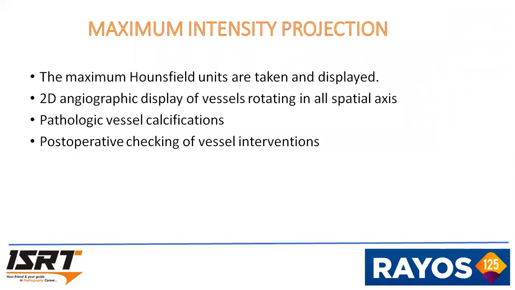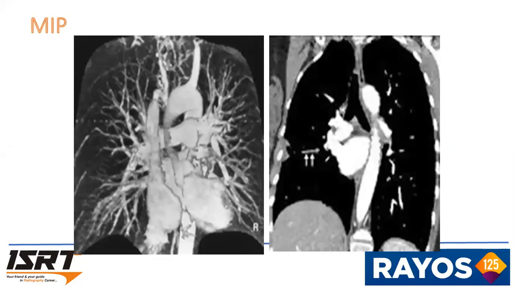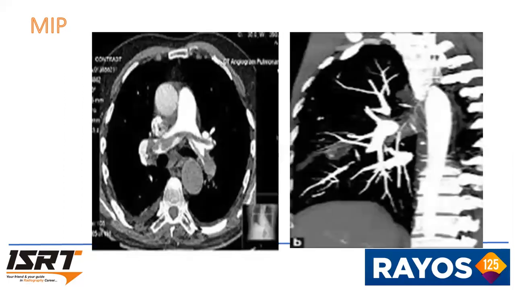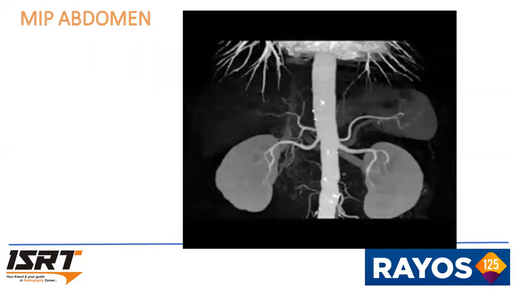And maximum intensity projection, MIP. The maximum Hounsfield units are taken and displayed as a 2D angiographic display of the vessel, rotating in all spatial axes. Pathologic vessel calcification can be seen. Post-operative checking of vessel interventions is mainly helpful. This is an image showing a pulmonary angio MIP. MIP image showing pulmonary embolism in the right and left pulmonary artery.